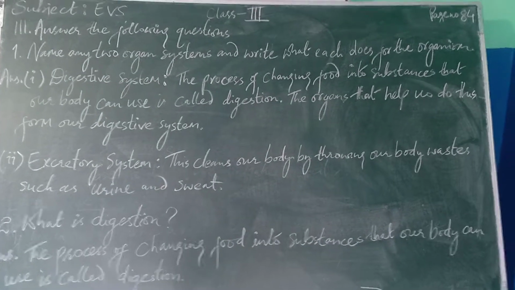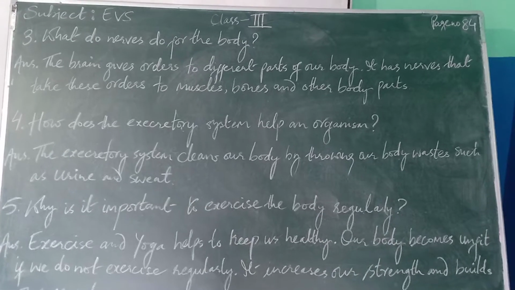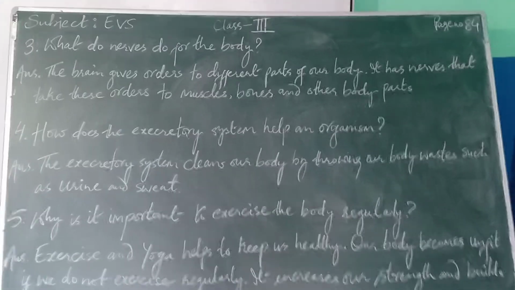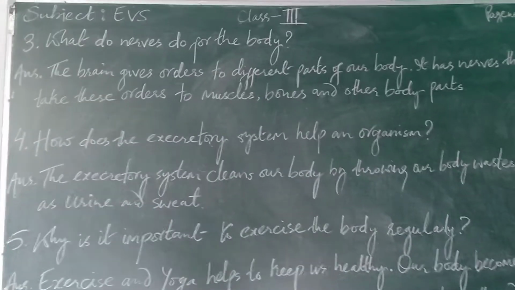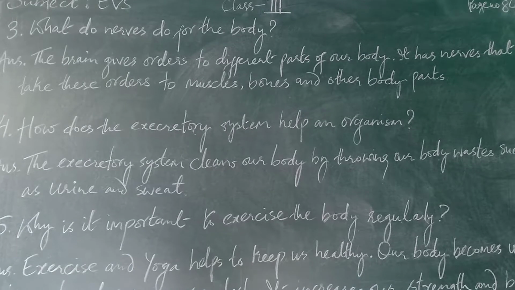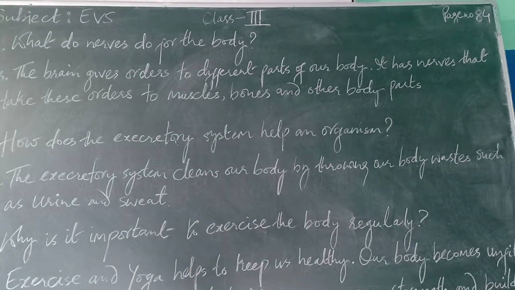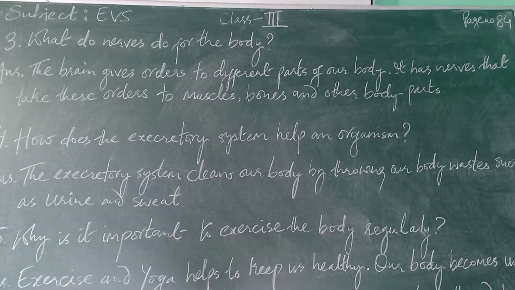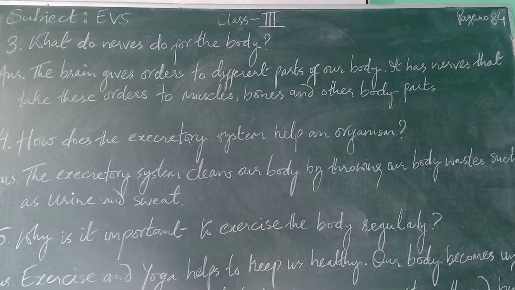Okay, so let's move to the next question. The next question we have here is, what do nerves do for the body? What do nerves do for the body? So you just write, the brain gives orders to different parts of our body, full stop. It has nerves that take these orders to muscles, bones and other body parts.